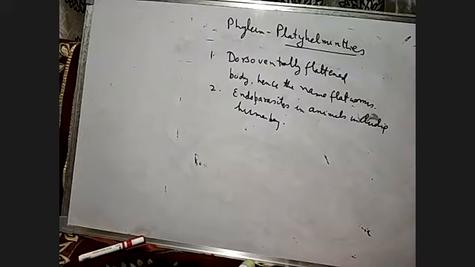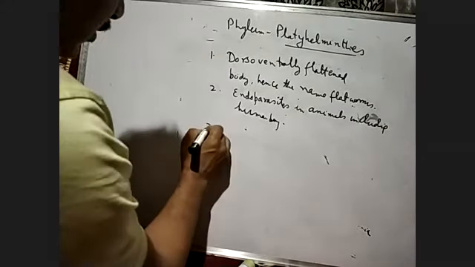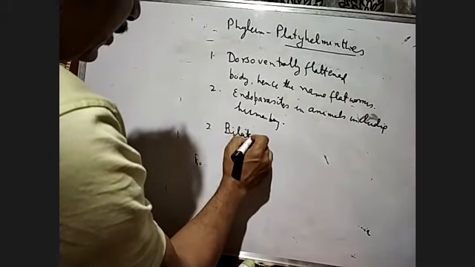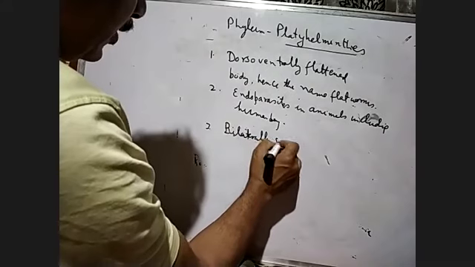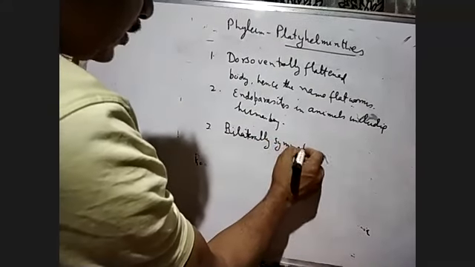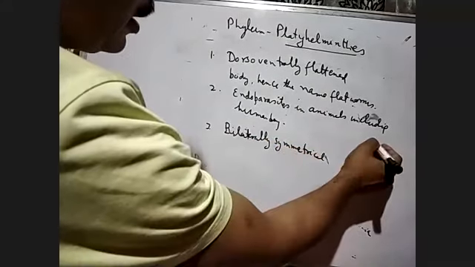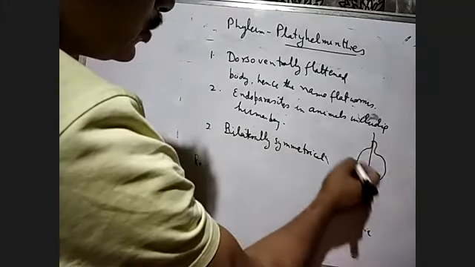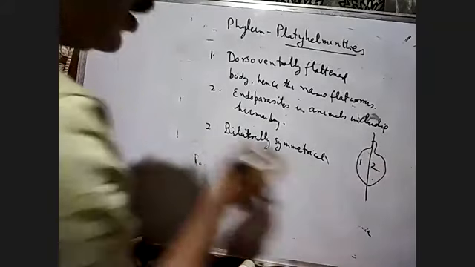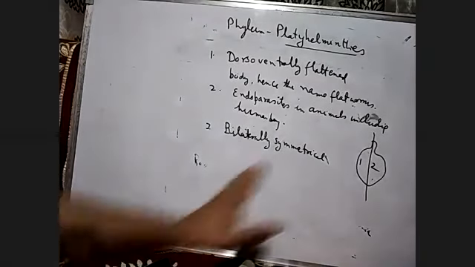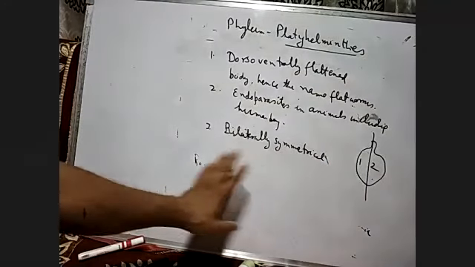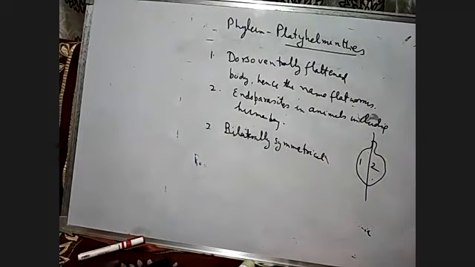Now if you go to the symmetry, they are bilaterally symmetrical. That means if you cut the body of a flatworm here, you see two portions, portion 1 and portion 2, which have the same organ system. They have the same kind of organs. That's why they are bilaterally symmetrical.